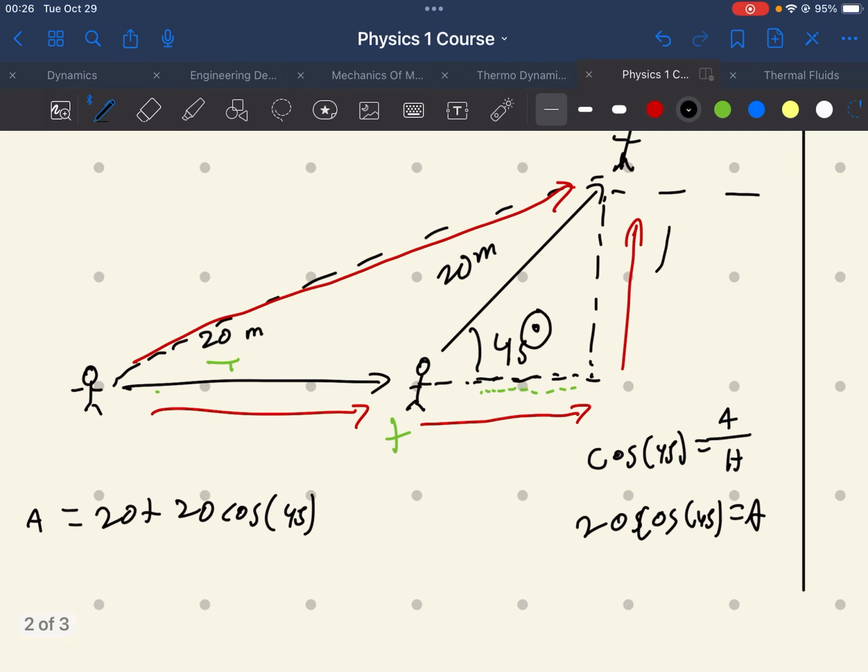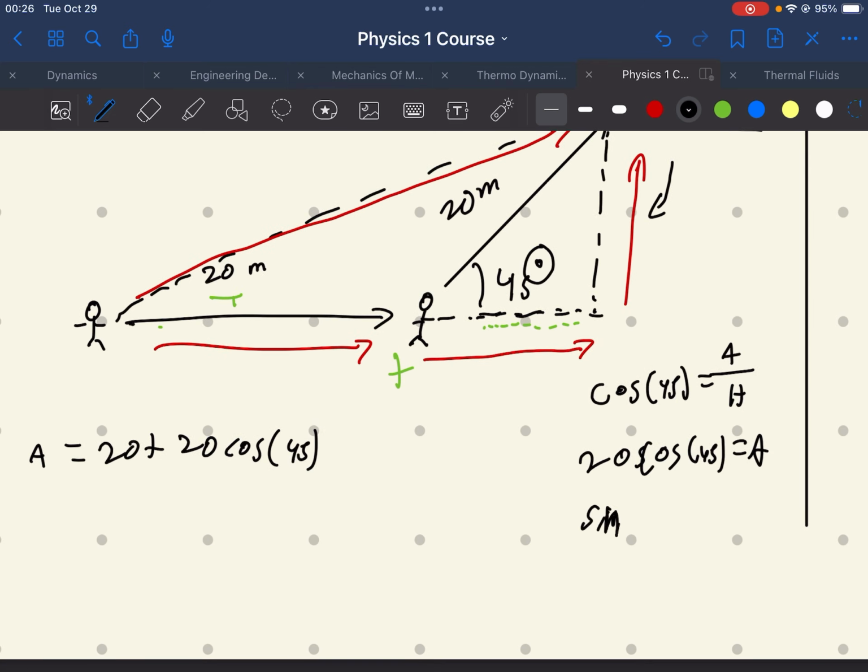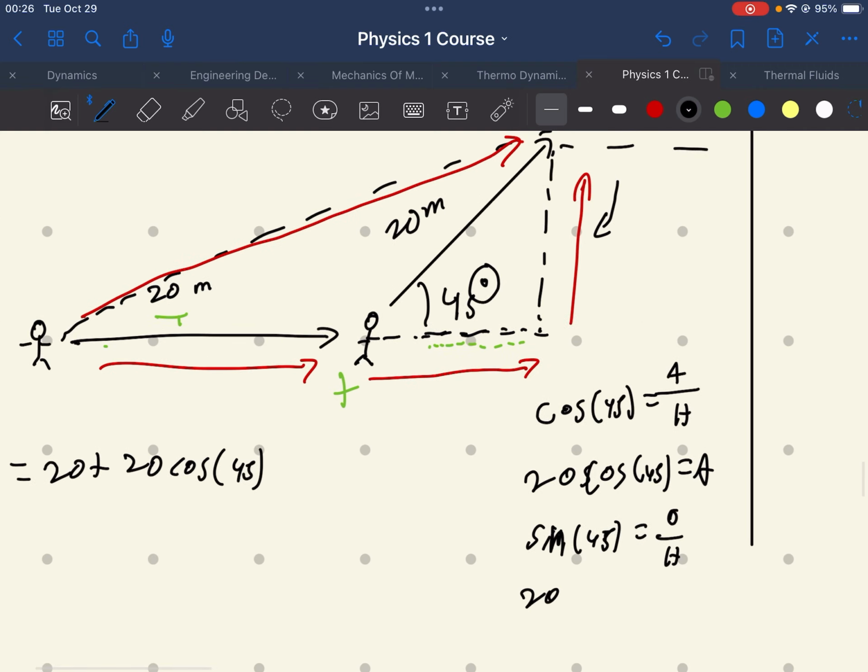Well, this here we say is the opposite, right? So this is sine 45 is equal to the opposite over the hypotenuse. Well, this is a 20 again, so it'd be 20 sine 45. And that's how high it travels.